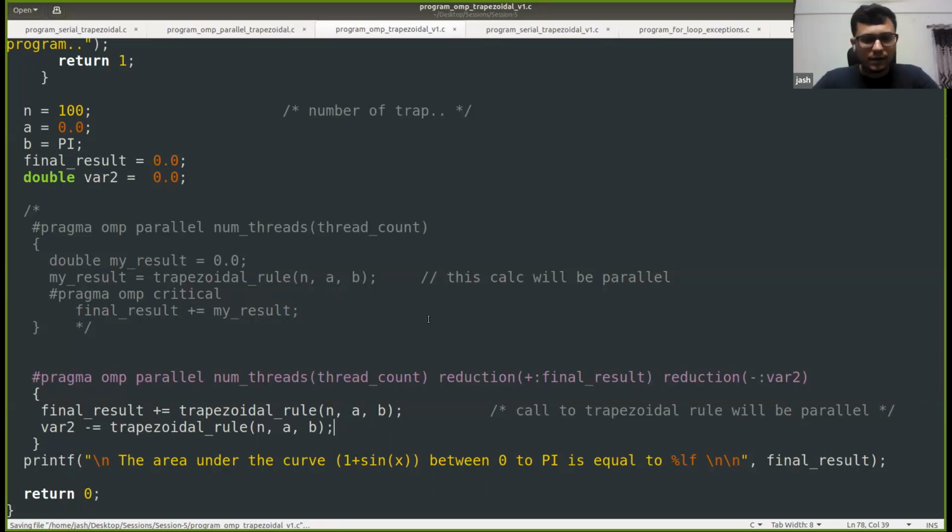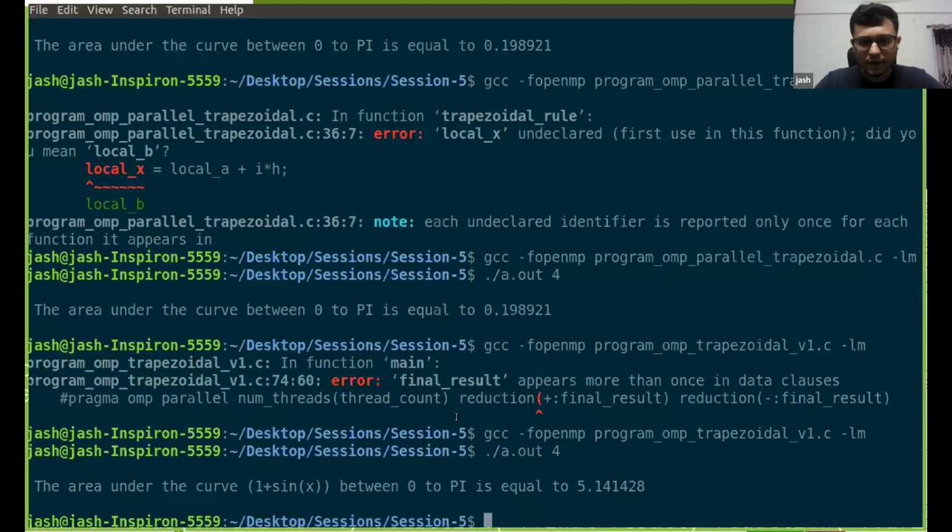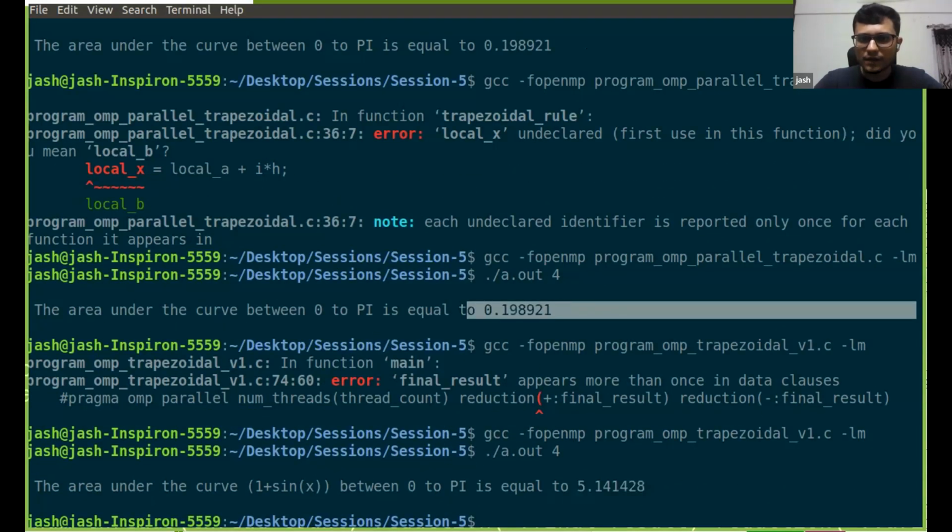Okay, we ran this one. What was the output actually? I need to check that also. Yeah, it is giving 5.142, which is different than the previous one because I think our function itself is different. Let us check that quickly.